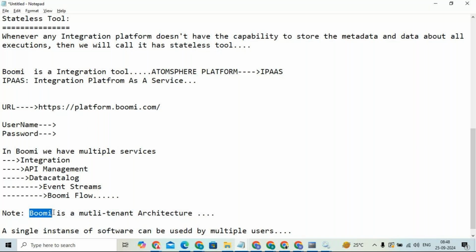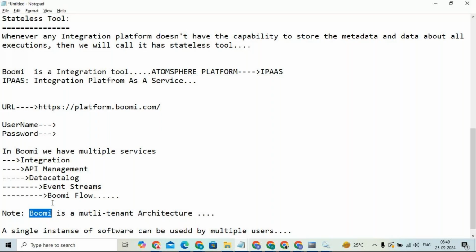In the same way, Boomi has its own security, its own access. For example, TCS, IBM, Infosys. TCS is using Boomi, IBM is also using Boomi, and Infosys is also using Boomi. Until and unless TCS gives permission, the Infosys and IBM people will not enter into the TCS territory, right? It's a kind of security. But all together they are using the same software, same kind of features, same kind of tool, same kind of things. But they have their own territory, their own access, their own accounts, right?